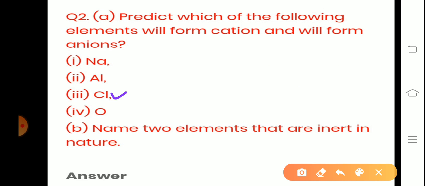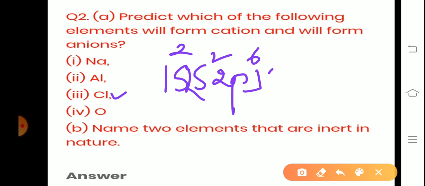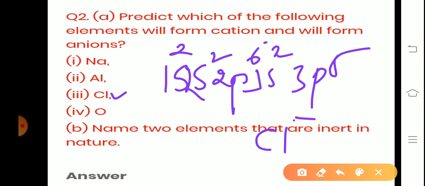Next, chlorine atomic number 17, configuration 1s2 2s2 2p6 3s2 3p5. Okay, so in the last shell it has 7 electrons, so it requires 1 more electron, nothing but it should gain 1 electron, no? So by gaining 1 electron, chlorine can form an ion, that is chlorine minus. Okay.